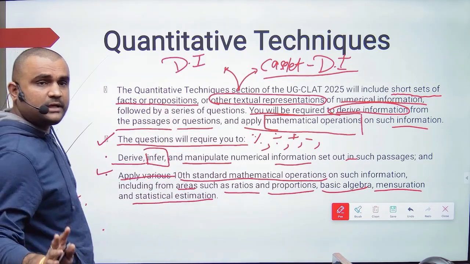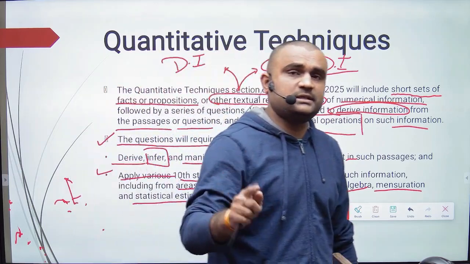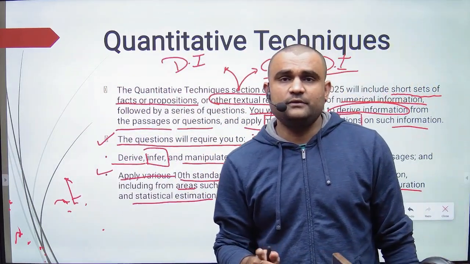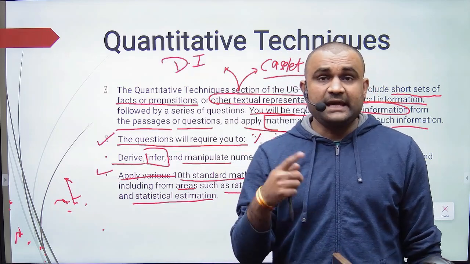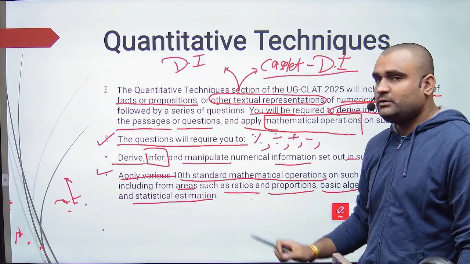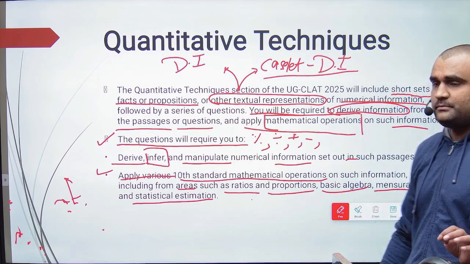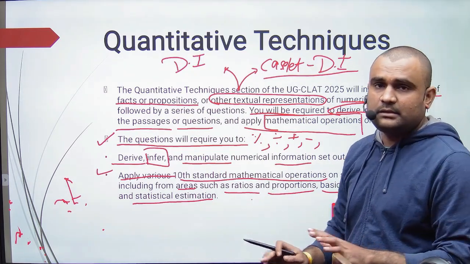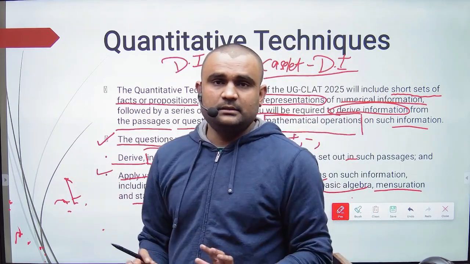They didn't tell you that we are going to ask questions on percentage. They didn't tell you we are going to ask questions on discounts, ages. They only tell you one thing: we are going to ask questions about ratio and proportion, basic algebra, mensuration and statistics. That's all, nothing else.